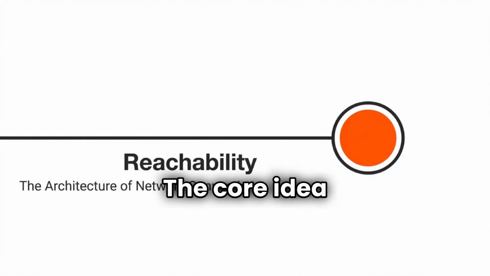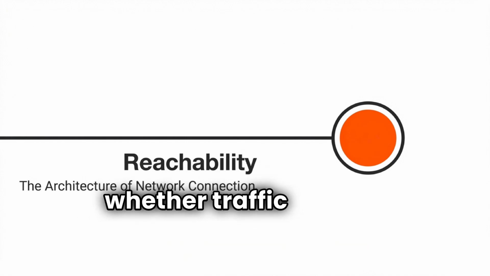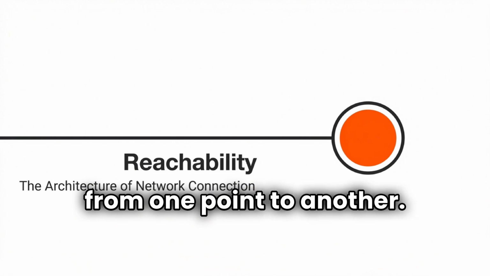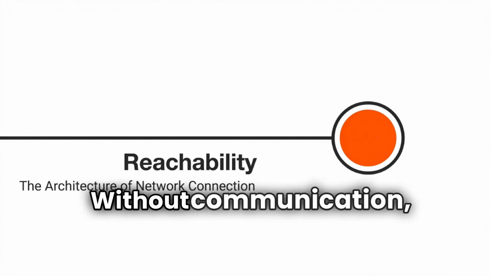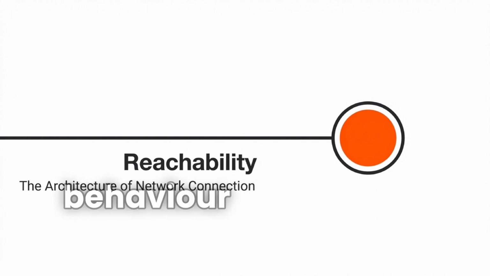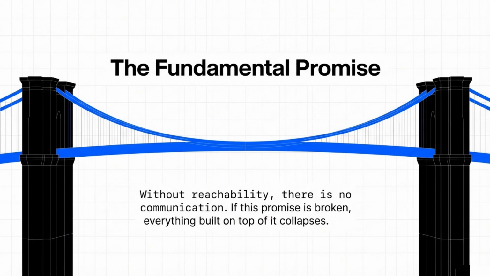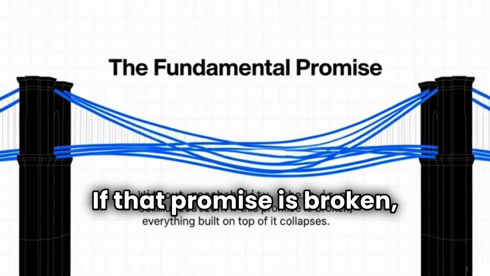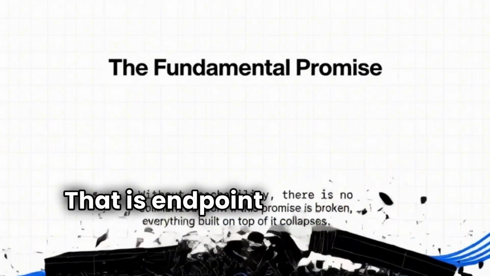The core idea remains the same. Reachability is about whether traffic can get from one point to another. Without reachability, there is no communication. Without communication, there is no network behavior to speak of. Endpoint reachability is the most basic promise a network makes. If that promise is broken, everything built on top of it collapses. That is endpoint reachability.